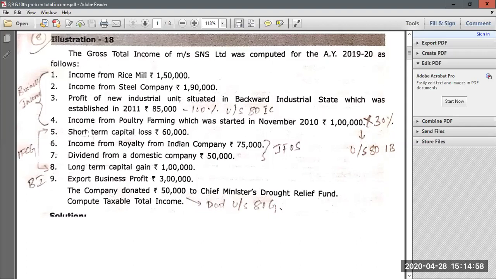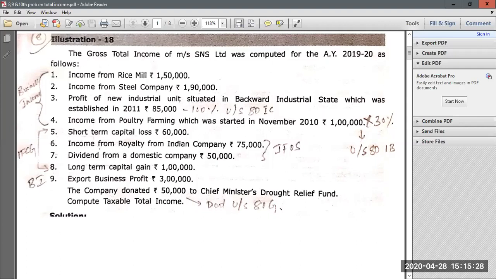Then next item they have given: short-term capital loss, which is rupees 60,000. Where will it come? It will come under income from capital gains. Now look at the 8th one. They have given long-term capital gain 1 lakh rupees. Short-term capital loss can be set off against this long-term capital gain. So from this long-term capital gain of 1 lakh, you have to deduct this short-term capital loss of 60,000, and the balance will be your income from long-term capital gain.